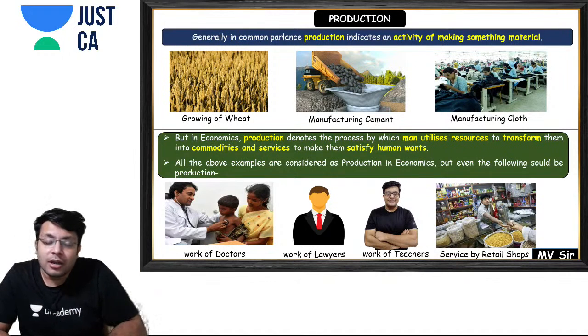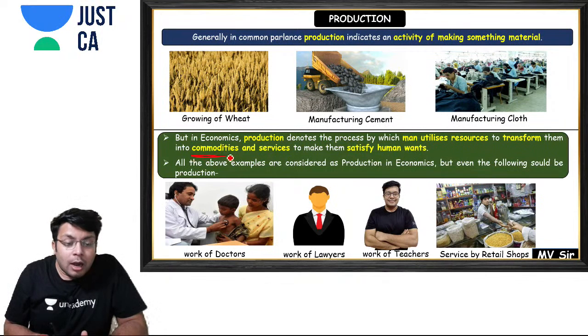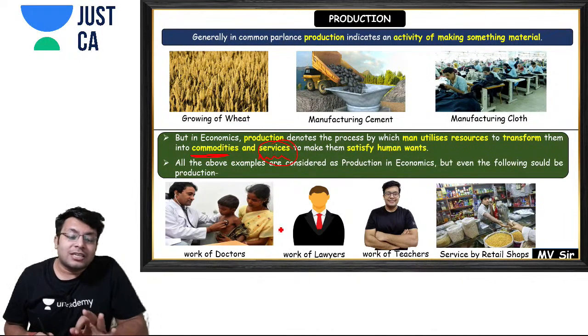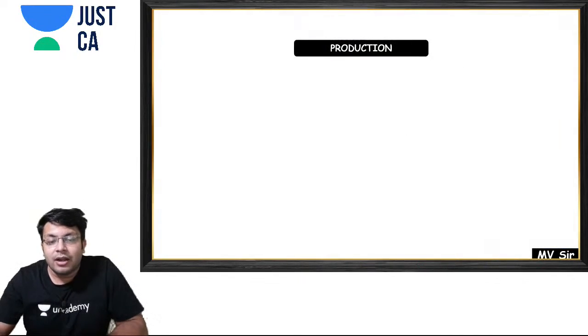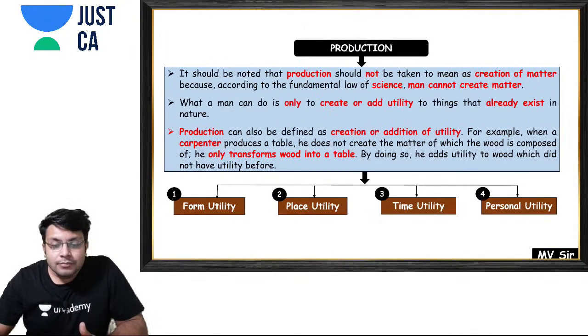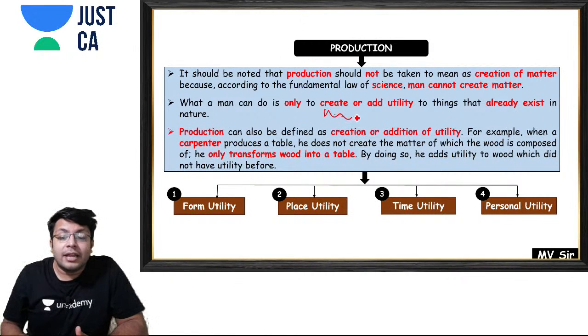And why are you converting inputs into output? Because you want to satisfy human wants, human needs. Now the output can be a good, a commodity, or it can be a service. So even services are covered under production as per economics. The work of a doctor, lawyers, teachers, service by retail shops, all these things are covered under production. And you can also say that production means creating or adding utility.